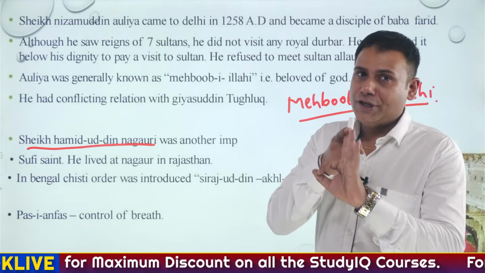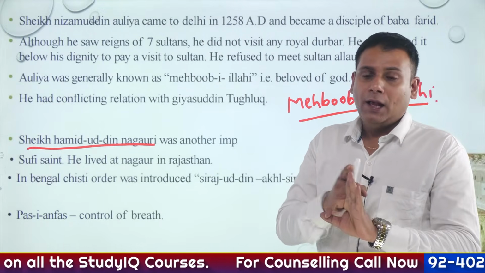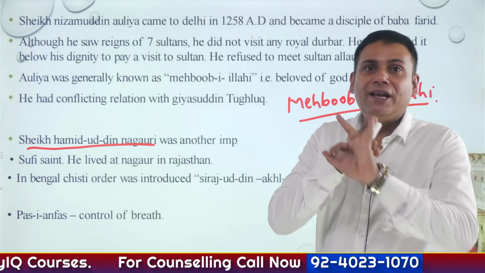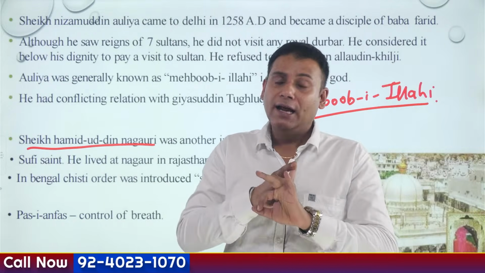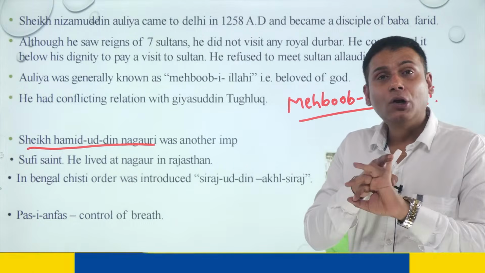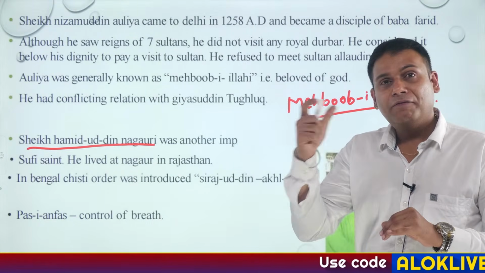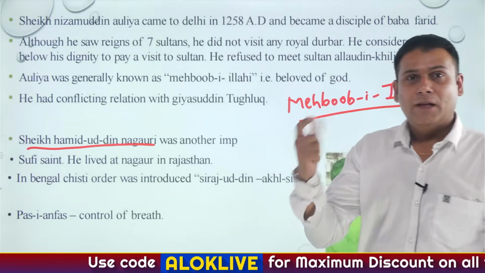Sheikh Muinuddin Chishti ji, who settled himself in the region of Ajmer, Rajasthan. Second one was Baba Fariduddin Ganj-e-Shakar, who specifically settled in the region of Hansi, Haryana. And then finally comes Sheikh Nizamuddin Auliya ji. He is often referred to as Mehboob-e-Illahi, that is, beloved of Allah. Is that clear?